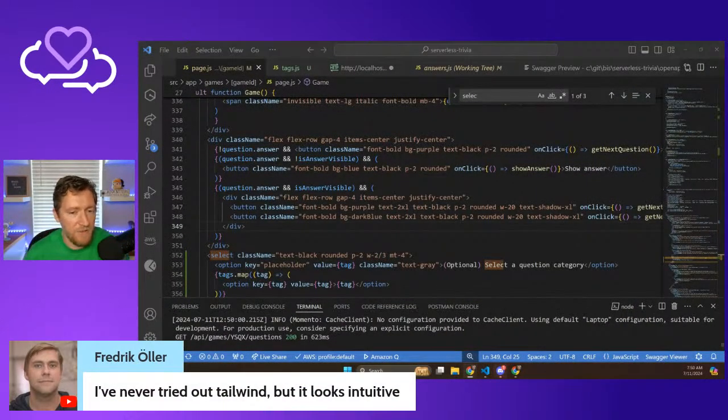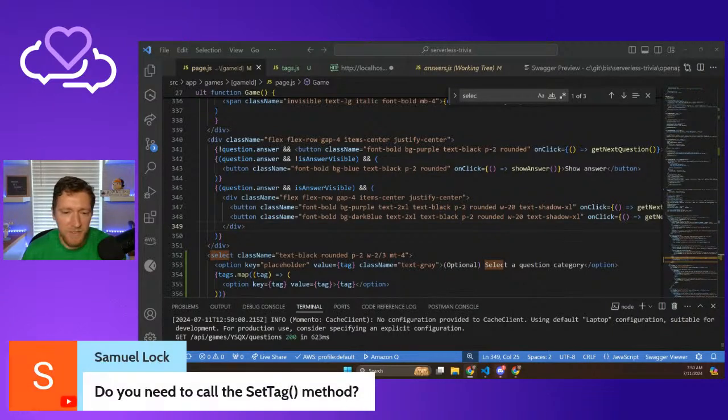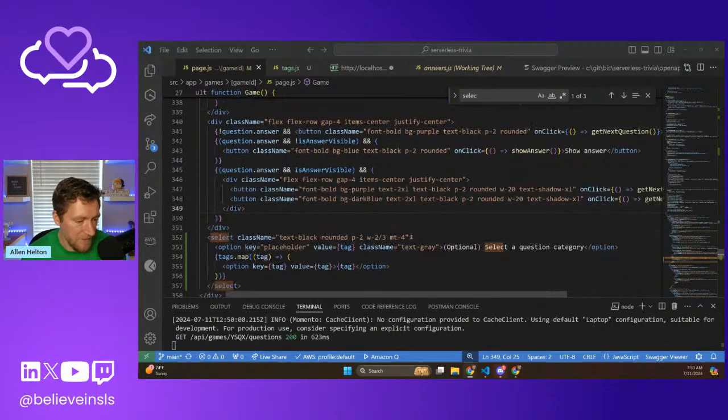So Frederic said, I've never tried out Tailwind, but it looks intuitive. It is. Once you learn the vernacular, like what everything stands for, it is actually very, very intuitive. But I'm also pretty sure that Tailwind in general is a polarizing topic. What isn't these days? Anyway, Sam said, did you forget to call the set tag method? Yes, I did. So let's do that.